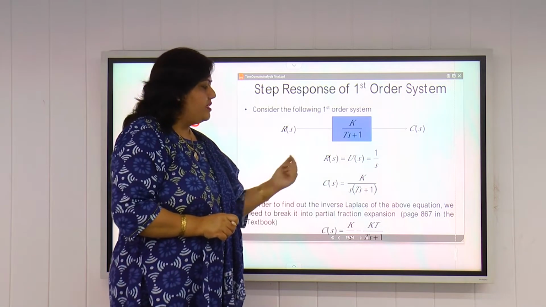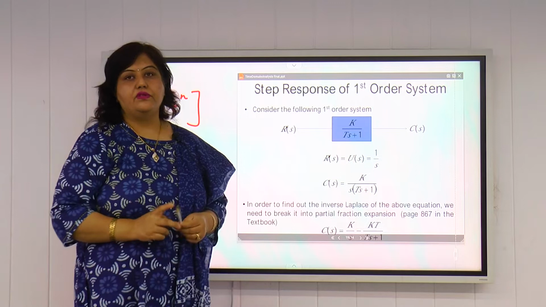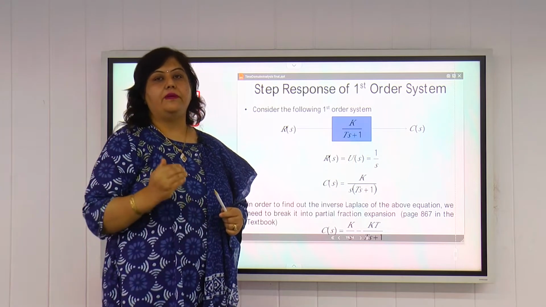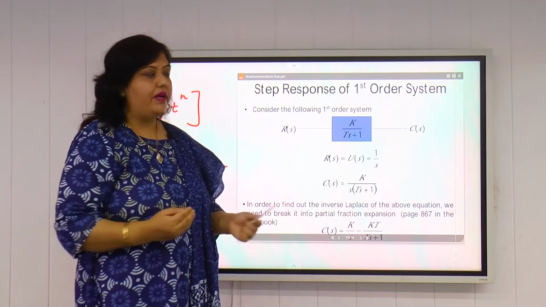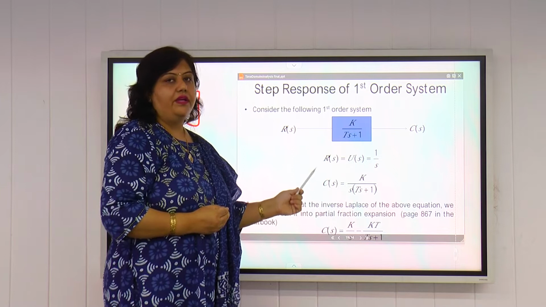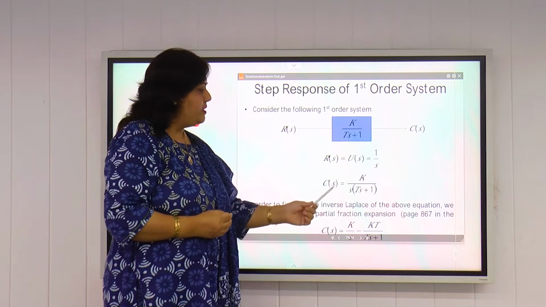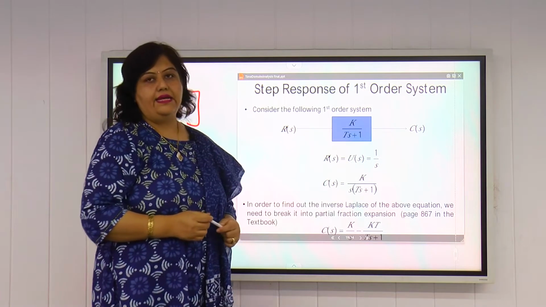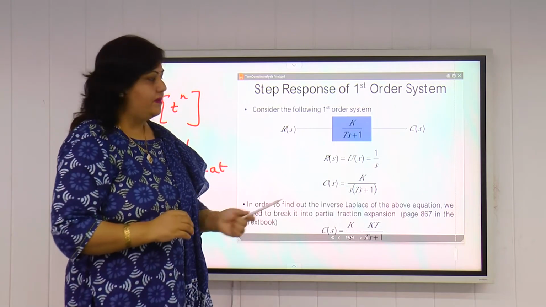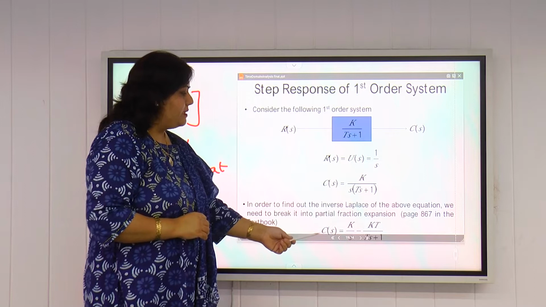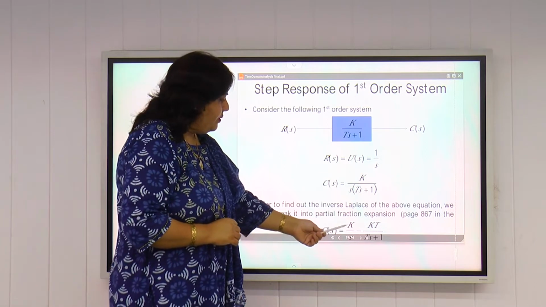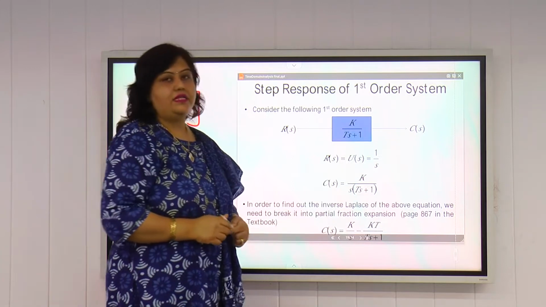So now we have found C(s). For finding out the time response, obviously we have to find out the value of C(t), how the output varies with respect to time. For that, we have to take the inverse Laplace, and for that we have to find the partial fractions, because the denominator is having two terms, S and ST plus 1. So if we take the partial fraction, we come out with C(s) equal to K by S minus KT by ST plus 1.